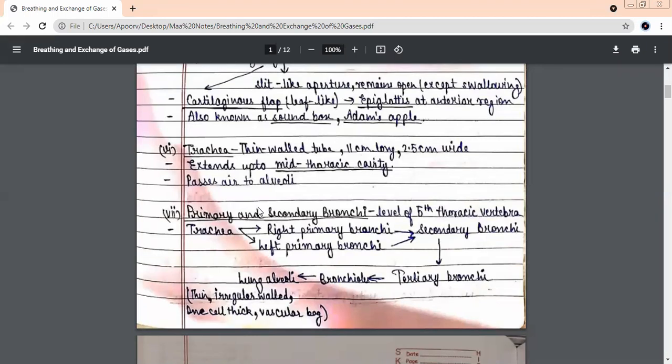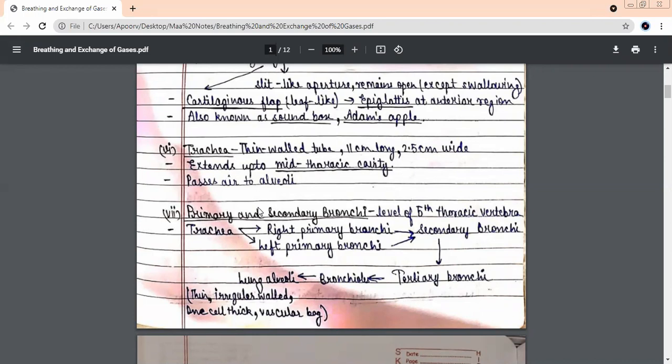Yes, beta. And what is the width? 2.5 centimeter. Very good. It will go up to the mid-thoracic cavity and the function is it passes the air to the alveoli.